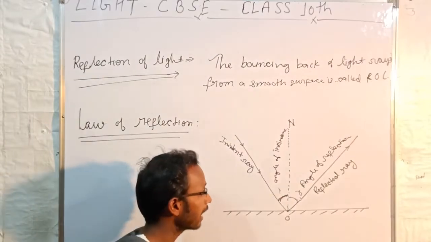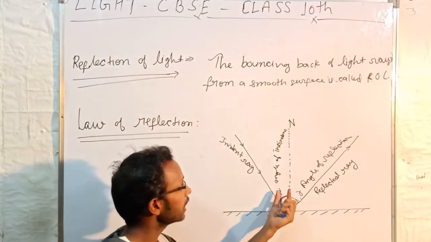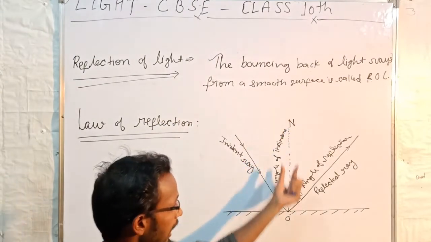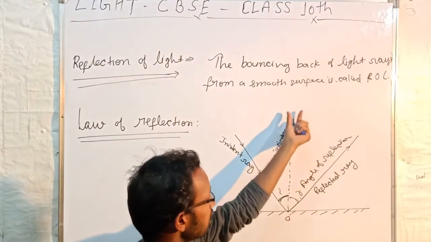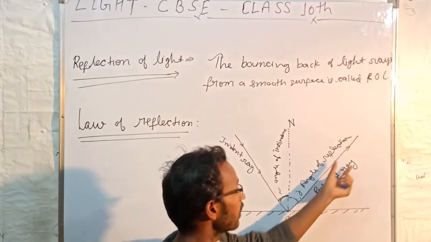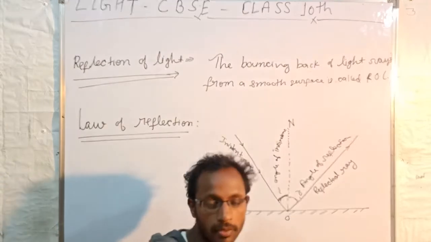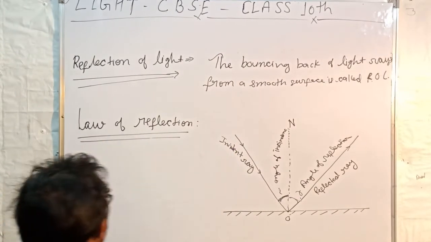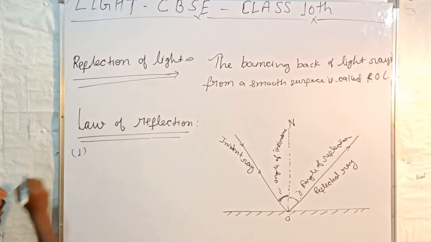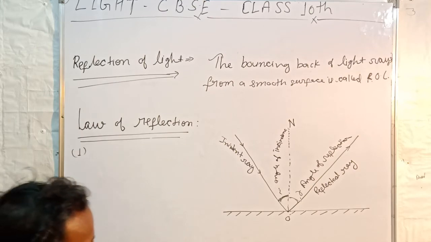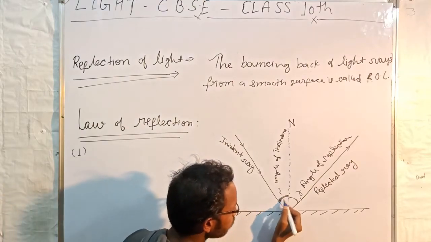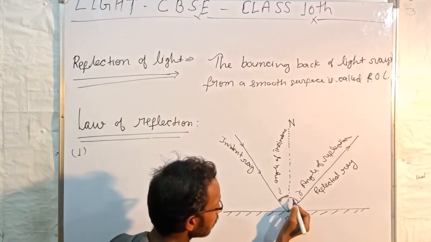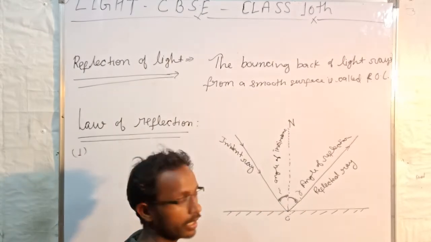What is the angle of incidence? The angle between the normal and the incident ray is called the angle of incidence. And what is the angle of reflection? The angle between the normal and the reflected ray is called the angle of reflection. Now there are two laws of reflection of light. The first law is that in any reflection from a smooth surface, the angle of incidence is always equal to the angle of reflection. This is the first law.